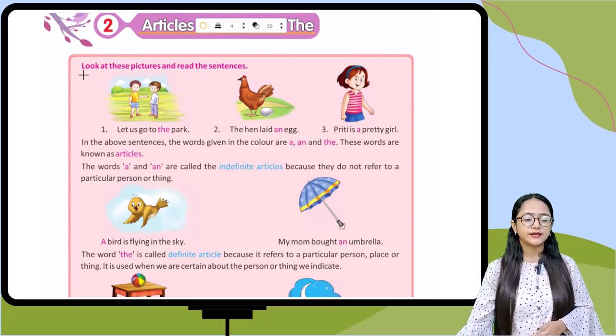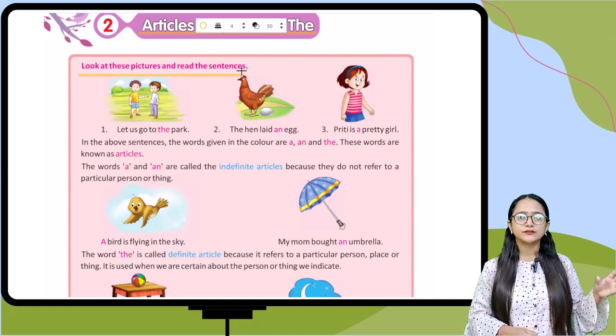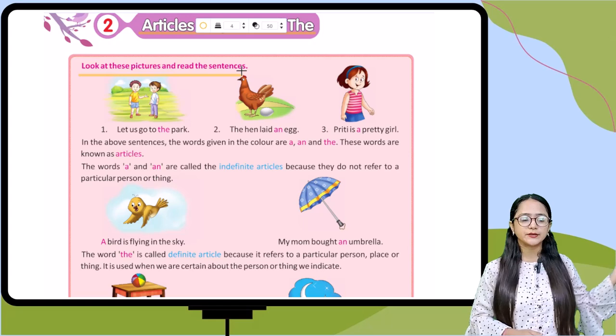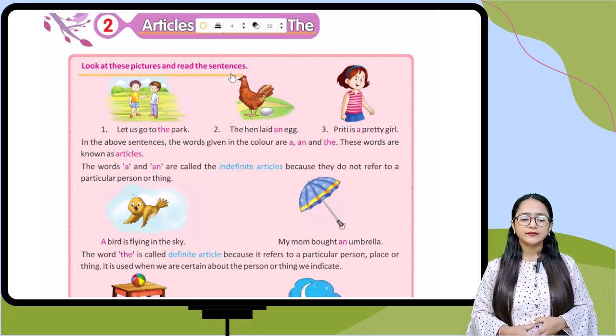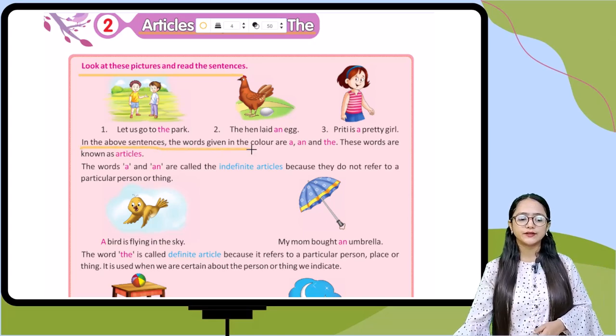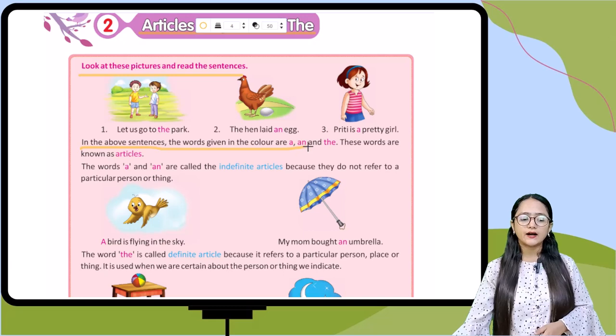Now here it is saying to you, look at these pictures and read these sentences. You have to first look carefully at the picture and then read the sentences. So here you can see the picture. First one, let us go to the park. Next one, the hen laid an egg. Next one, Preeti is a pretty girl. In the above sentences, the words given in the colors are a, an, and the. These words are known as articles.